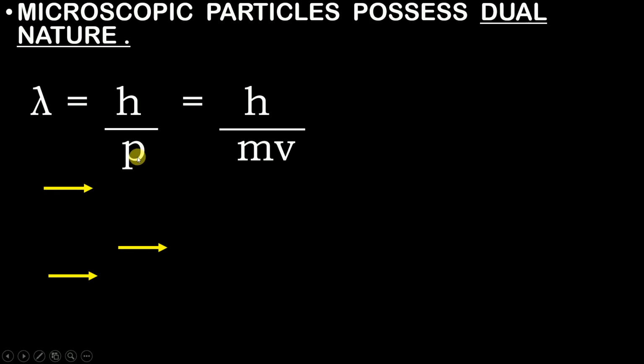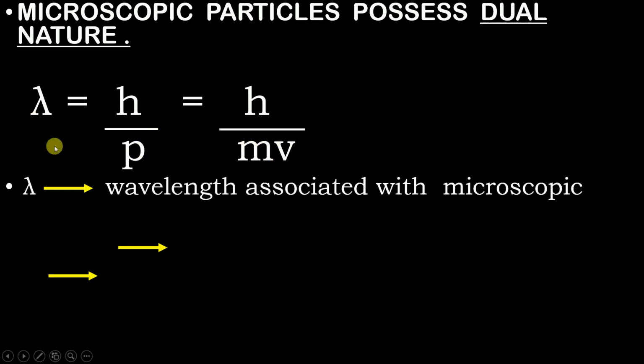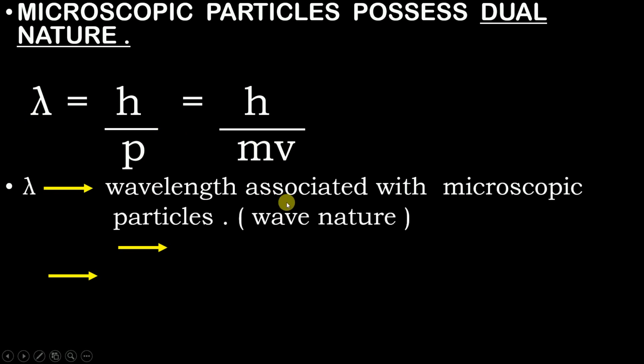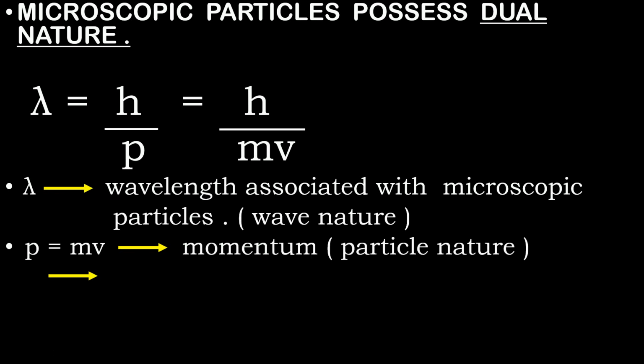And as we all know, the formula for momentum is mass into velocity. So I have just substituted the value of p in this equation, where lambda is the wavelength associated with microscopic particles, and p, which is equal to mv, is your momentum.